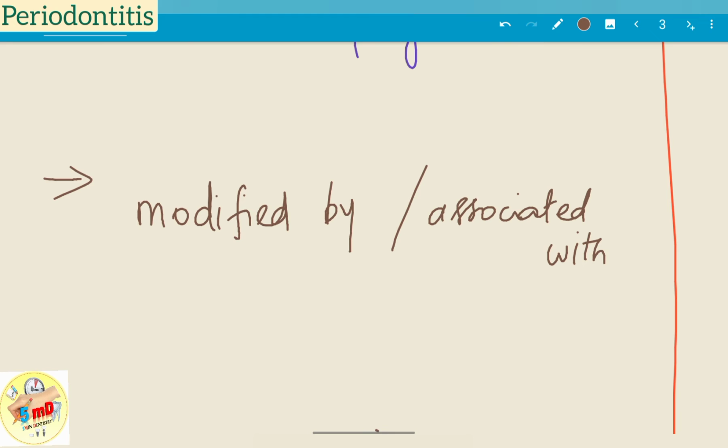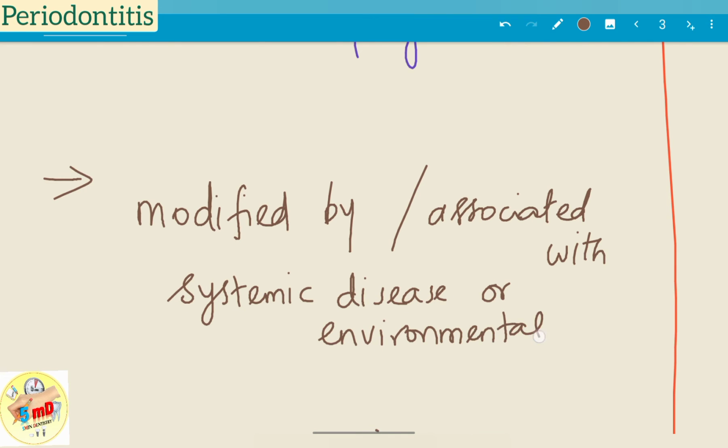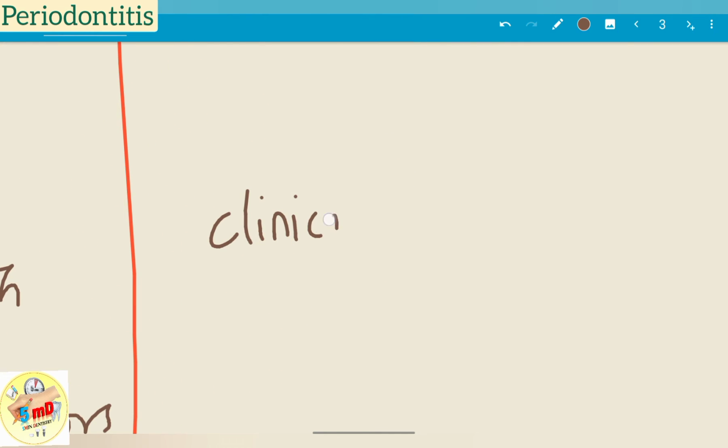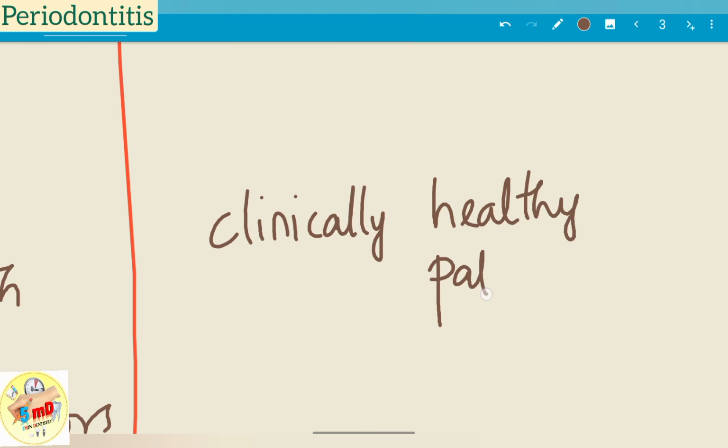Let us see about that later. Also, chronic periodontitis can be modified by or associated with systemic diseases like diabetes, and modified by environmental factors like smoking. Whereas usually aggressive periodontitis patients are clinically, apparently healthy patients who do not have any apparent systemic illness.